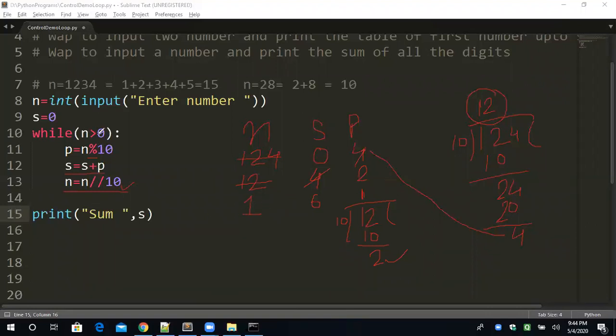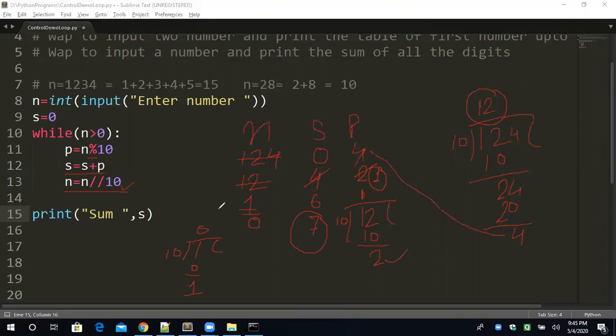Now again checking, 1 is greater than 0. Yes. So now 1 is a single digit. When the single digit is divided by 10, 10 zeros are 0 and the remainder will be 1. Understand? So P will contain 1 now. And S is equal to S plus P, 6 plus 1, 7. After that, N is equal to N divided by 10. So N will contain the quotient. Here the quotient is 0.